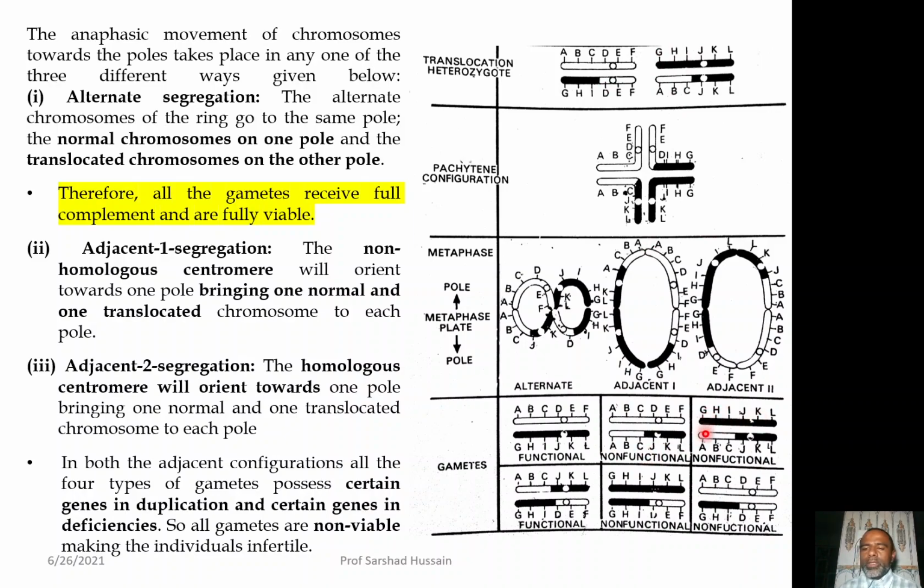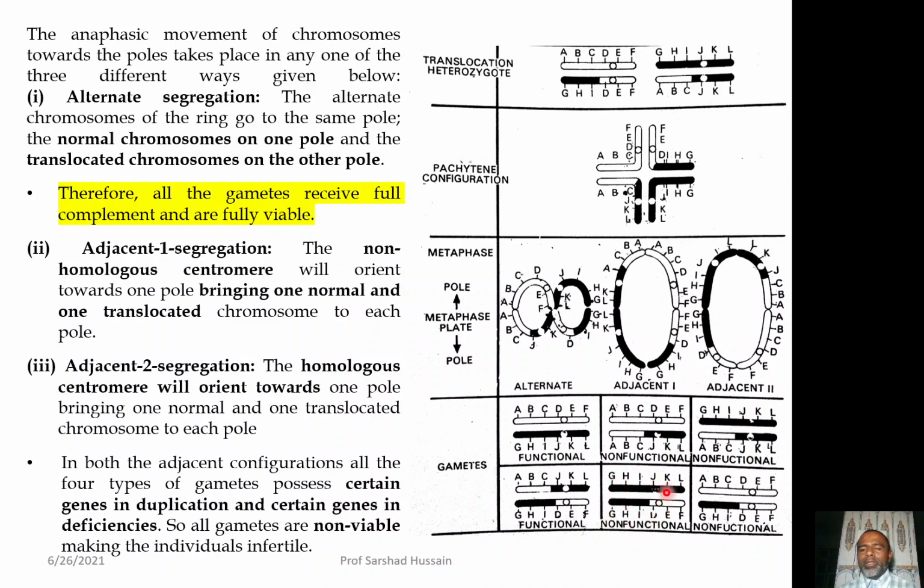Again here you can see this is the normal chromosome, but at the opposite end you will see that you are having the ABC. So, JKL is present in duplicated form, but you are not having the EFG genes. So, you are having deletion of them. So, again this gamete is also non-functional. Similar is the result if you look here also, like GHI is present in duplicated form, but you are not having the ABC over there.